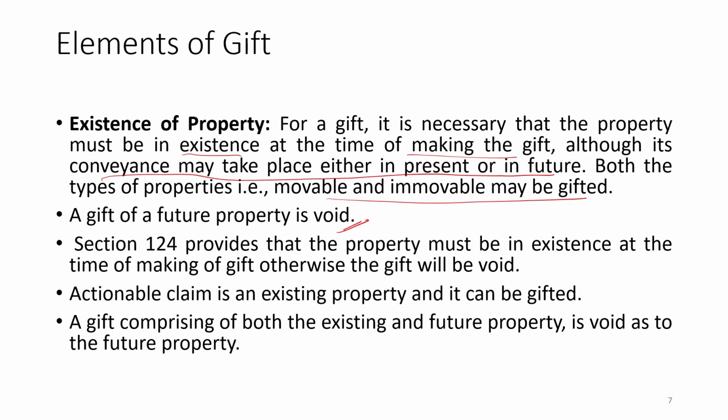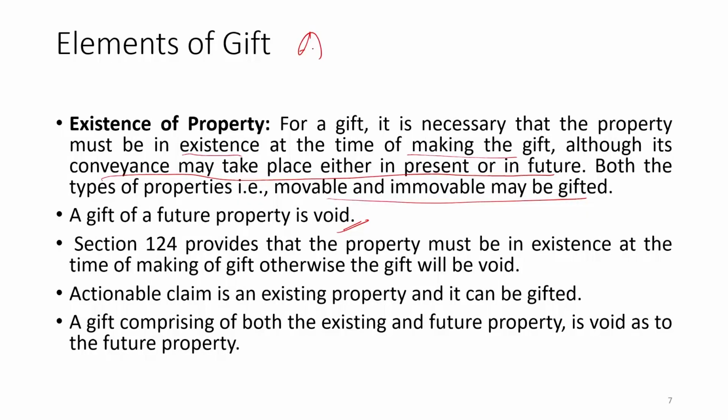So, suppose A has transferred these things to B, then A here is going to claim later on that whatever it has been transferred. Take the example in a better way: if A has transferred on 1st January 2024, that okay, this house is going to be gifted, and whatever the